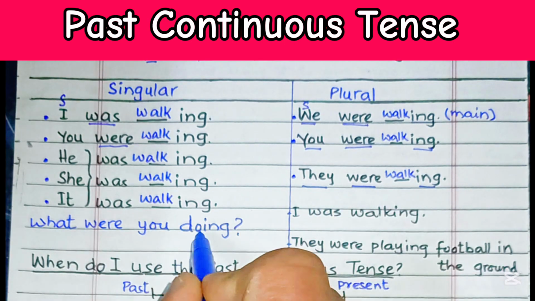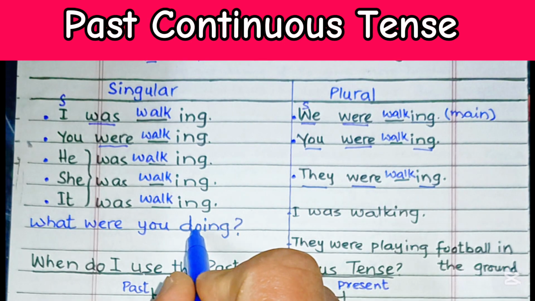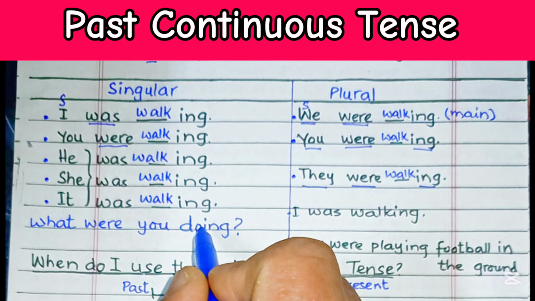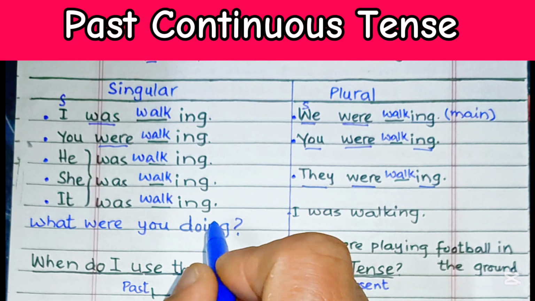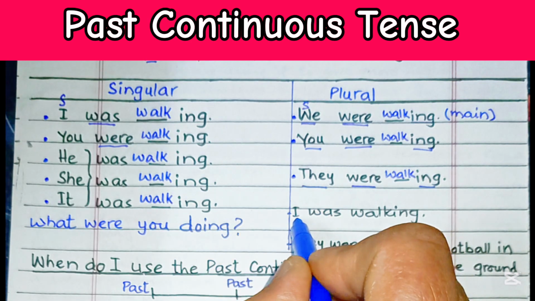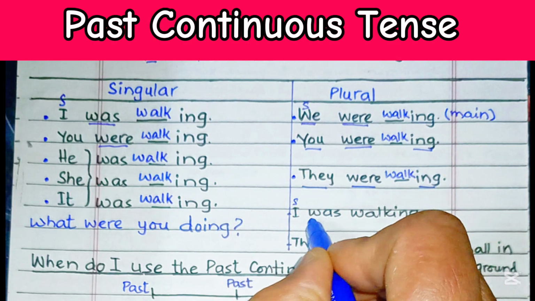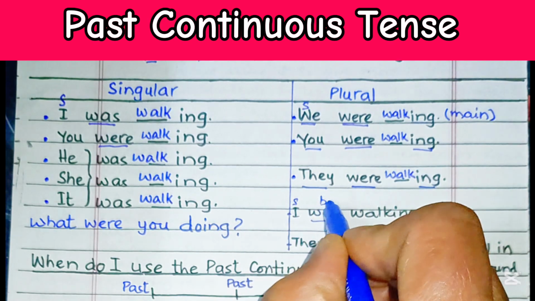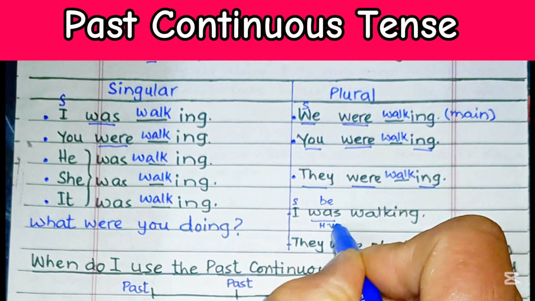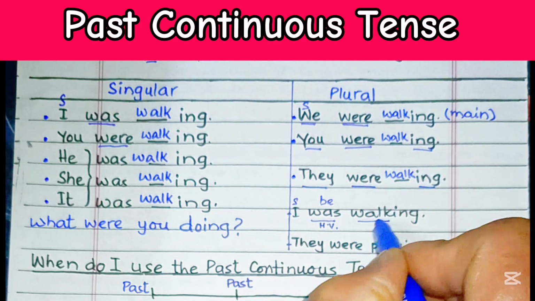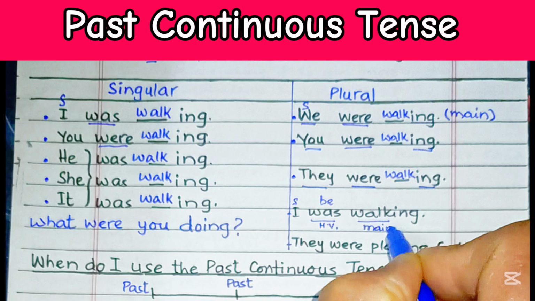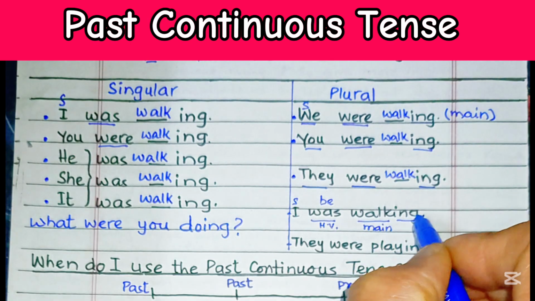Now, what were you doing? This is a very common question in the past continuous tense. Your answer is I was walking. So over here, I is the subject, was is the be verb, meaning helping verb. Over here we may call it auxiliary. This is the main verb, and it has an ing ending.